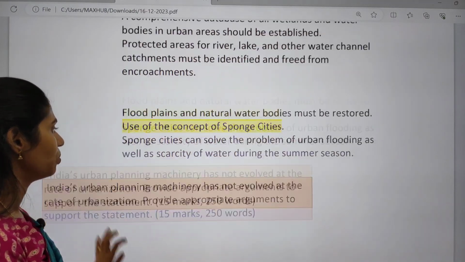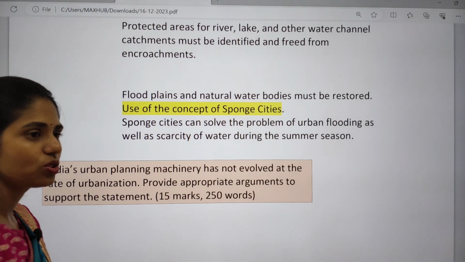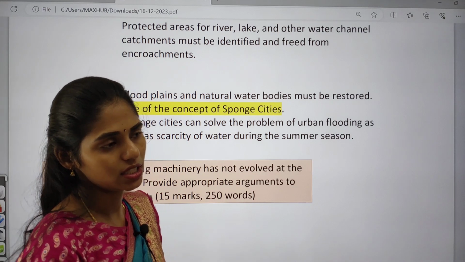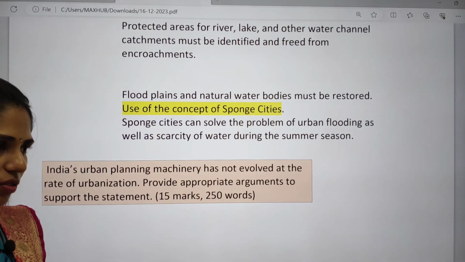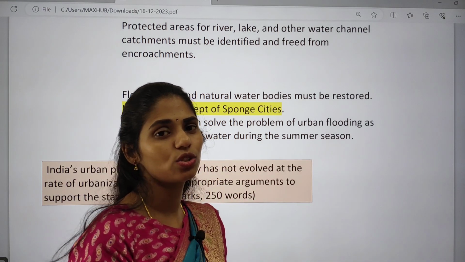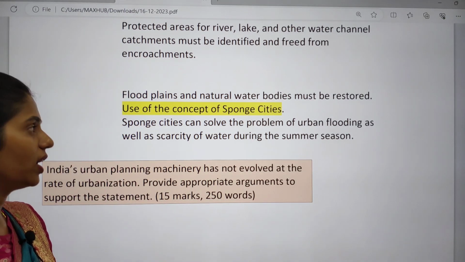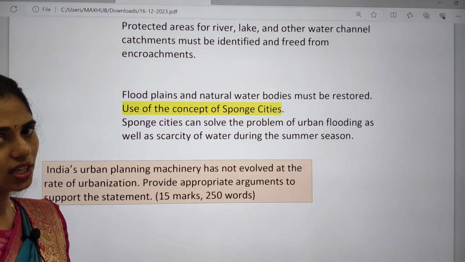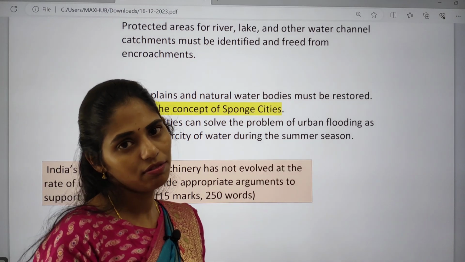And the next one is floodplains and natural water bodies. They must be restored. And we can even use the concept from China, that is sponge cities. Sponge cities are nothing but cities where whenever water is there, it has to sink into the soil. In this way we can solve the problem of urban flooding.